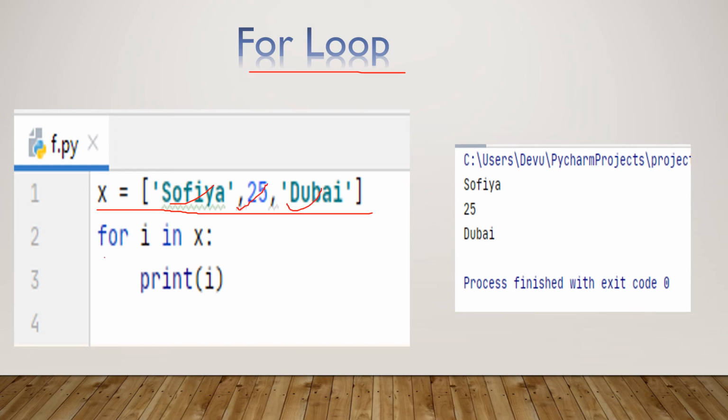And the syntax of for loop is like this, for I in X. So here you can use any variable instead of this I. It will fetch the data items one by one from the list and print on the screen. Here you should remember one thing. You should use a colon at the end of this for statement. So here the data items are Sofia, 25 and Dubai. It will print on the screen like this.